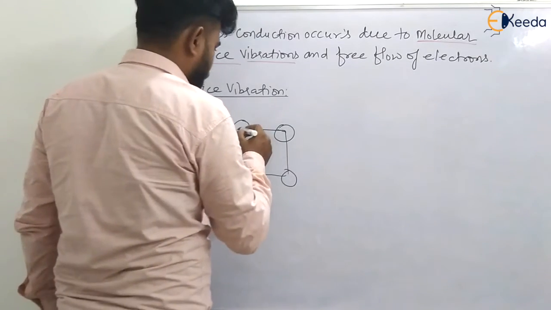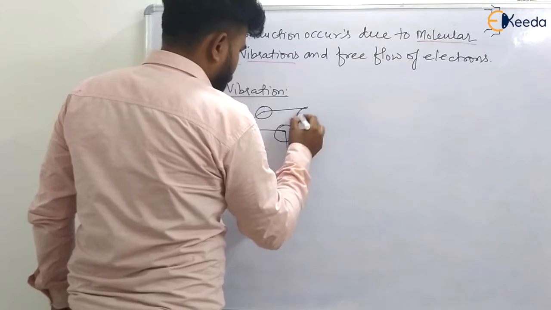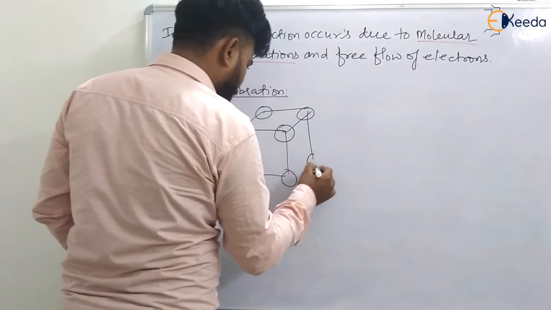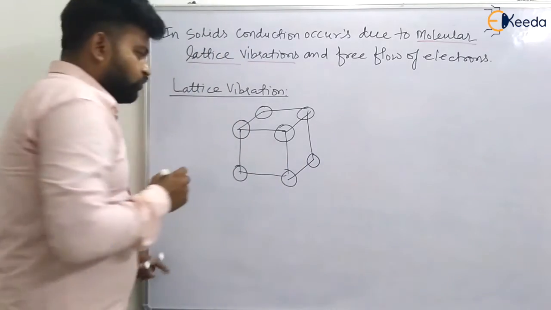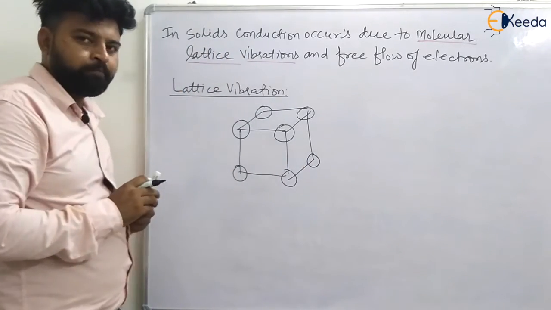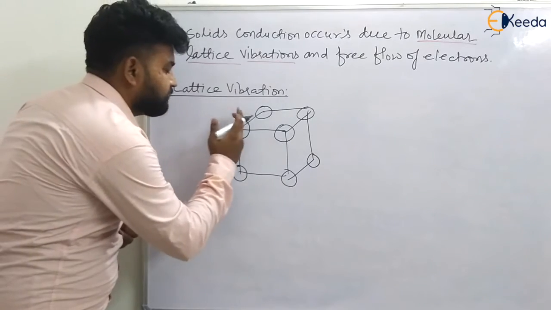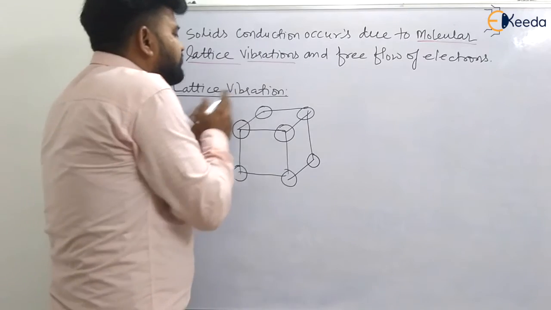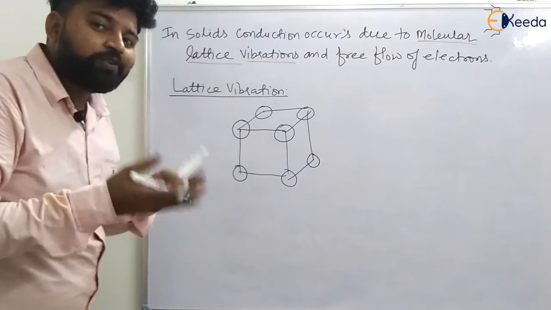Solids have this kind of shape, so there will be some molecules like this. When I give some heat to one molecule, it vibrates at its mean position, and by vibrating, it transfers its heat to another molecule. How is it happening? Let us see.